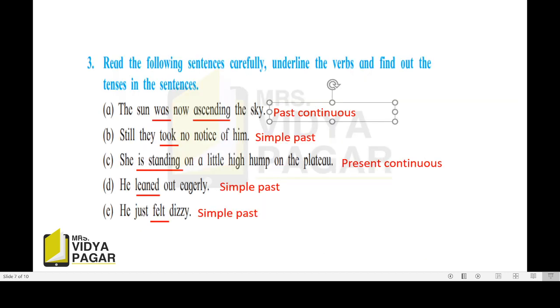Now students, next activity. Read the following sentences carefully. Underline the verbs and find out the tenses in the sentences. See what we are going to see and what we are going to do. We are going to find out the verbs.